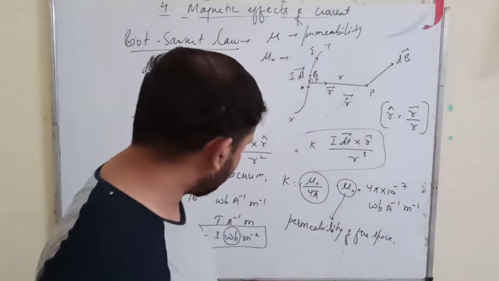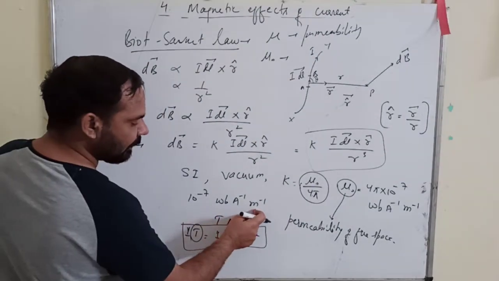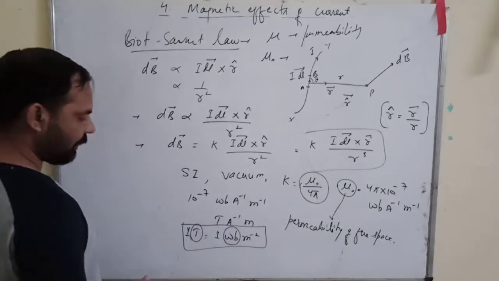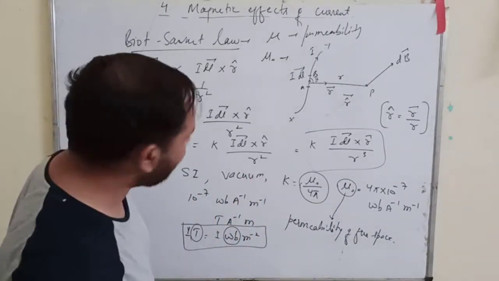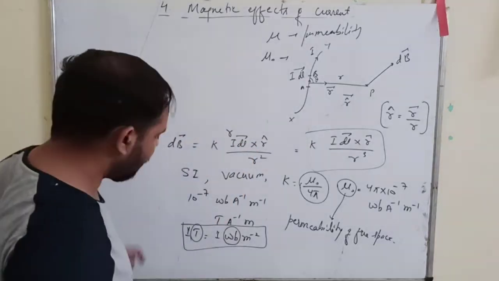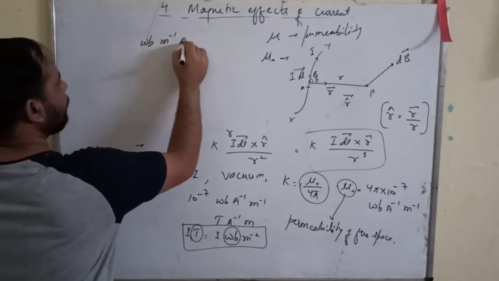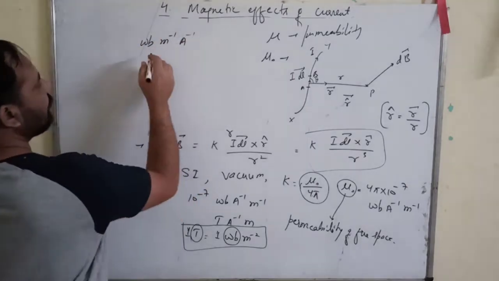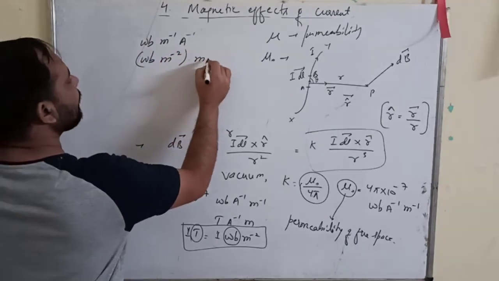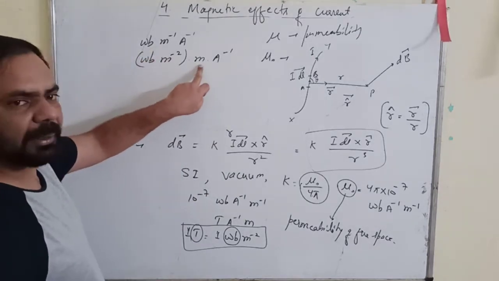So here you can see that Weber is per meter. You can make it per meter square and multiply it with meter. Let me repeat it here. Suppose you have this one Weber per meter per ampere. You can write this as Weber per meter square into meter into per ampere. You have divided by meter and you have multiplied by meter also.